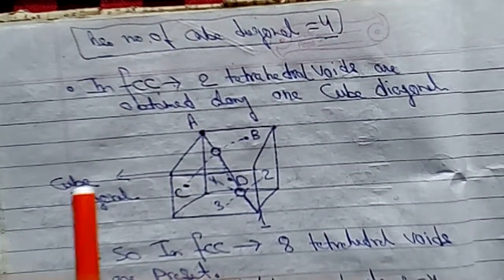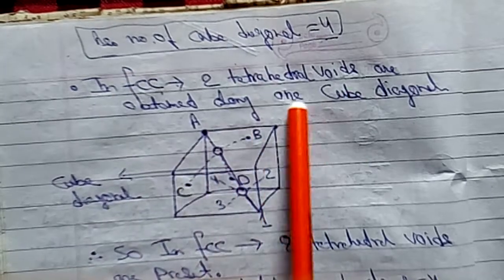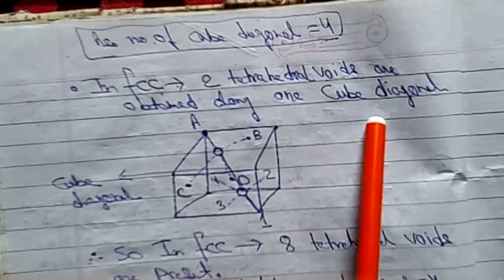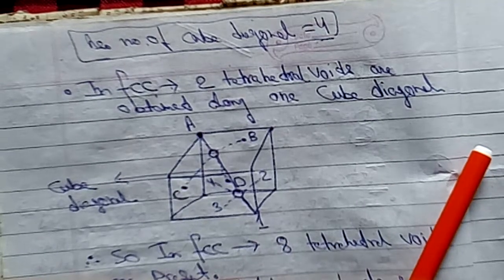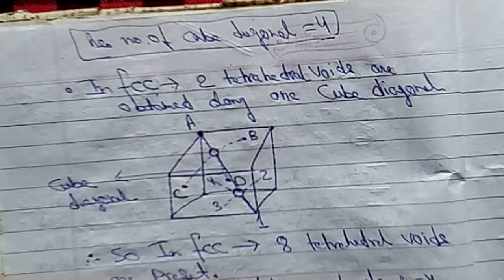Now, in a face-centered cubic crystal, two tetrahedral voids are obtained along one cubic diagonal. So along one cubic diagonal, two tetrahedral voids are formed. Let's see.